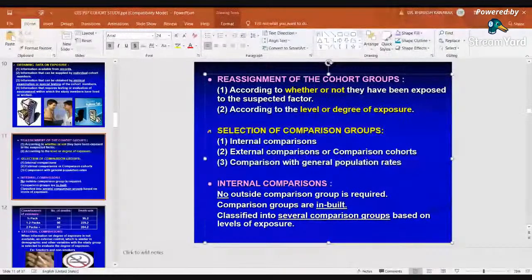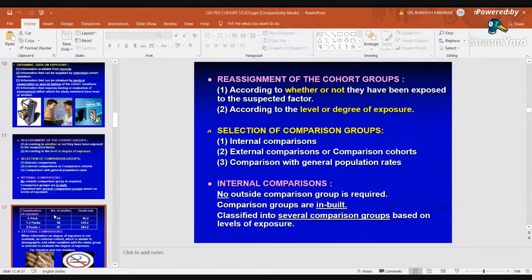The rate of the COVID disease in the general population can be X, but the rate of COVID in doctors can be Y. So we have to compare this X with the Y, whether it is more than the general population or not. So, internal comparison: here no outside comparison is required. Comparison is within the group only, and it is classified into several comparison groups based on the level of exposure.